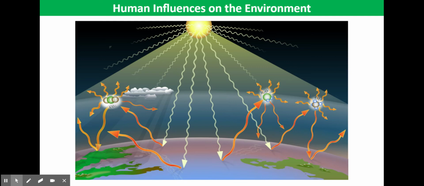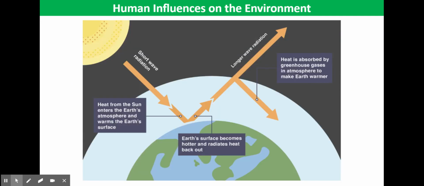to sustain life. The problem is we now have far too many greenhouse gases, and the levels of greenhouse gases have risen beyond what is normal, and that's what's leading to the Earth's average temperature rising beyond the norm. So this diagram is just showing this process again.